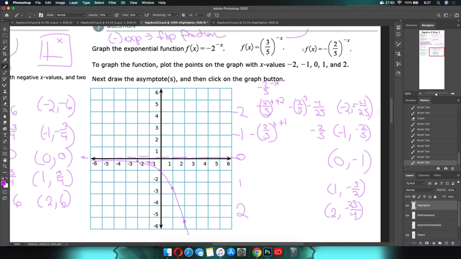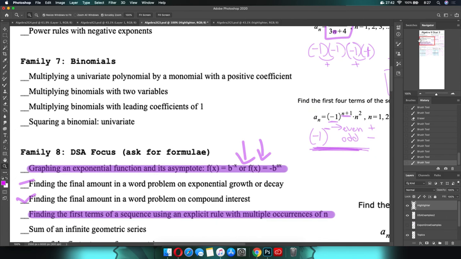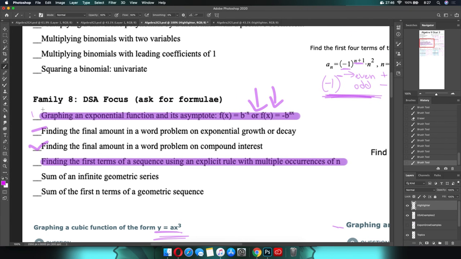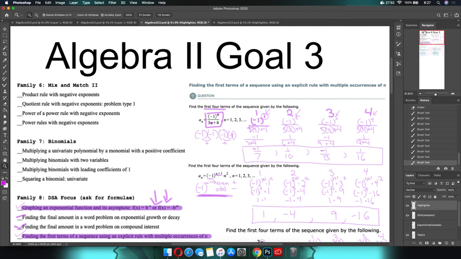So that's the last of the major DSA topics that we have to worry about. All of these have now been done, and we got a bonus topic just so that we can get everything unlocked in order to get what we are looking for. So since most of my kids who are in Goal 3 are almost done with it, hopefully these 2 video tutorials will help you, and I will see you in the next one.